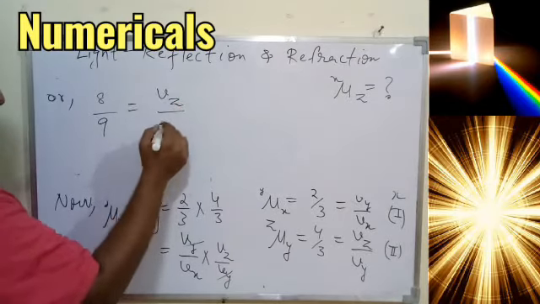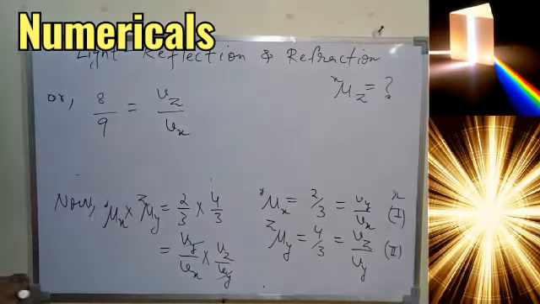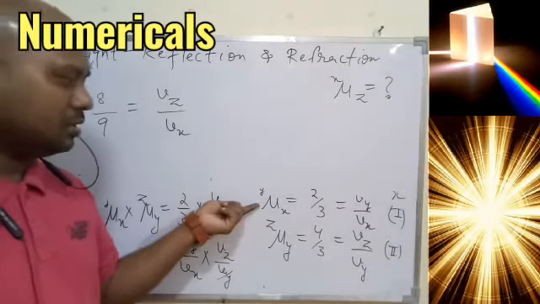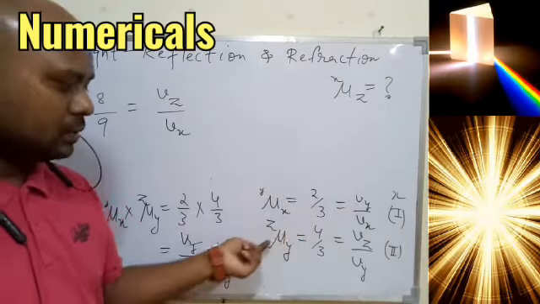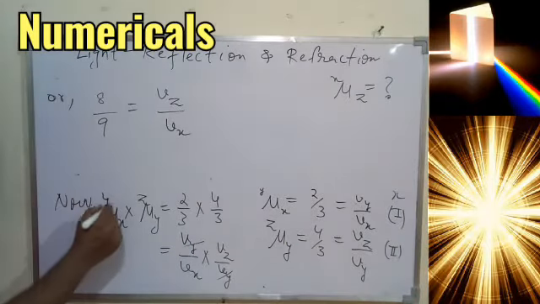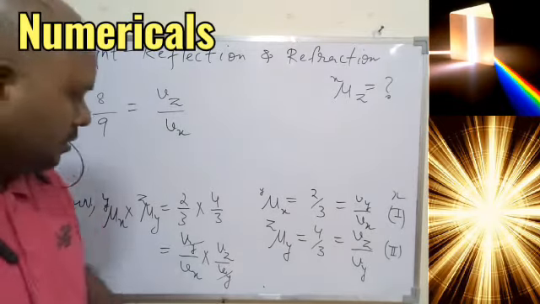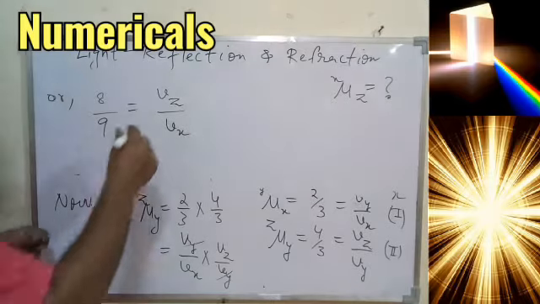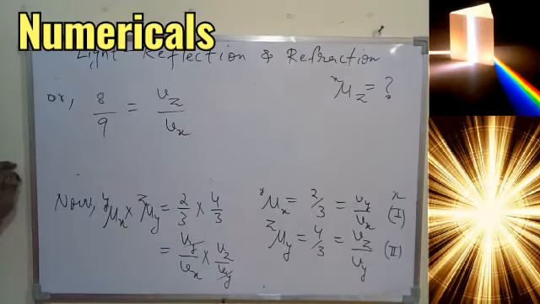Vz upon Vx. So I hope you are able to relate. First, this was given to us, this is also given to us. We just multiplied the two, and by multiplying we are able to see that in this case Vy will be cancelled, and we are left with Vz upon Vx.